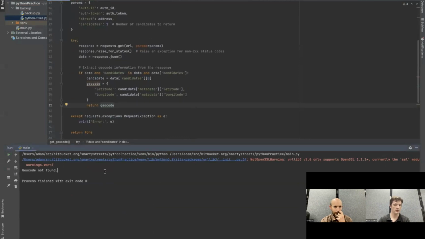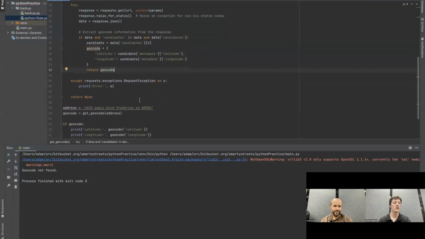So right here it goes down and it says geocode not found. And so here's where we start to earn our paychecks as developers a little bit, because ChatGPT pasted code. It didn't panic immediately when we told it to fix it. But now it's not quite giving us the information that we want. Having tested this address personally, I know that this address does have a geocode. Our API does in fact work and give us results on this. And so we have to begin to debug through it.